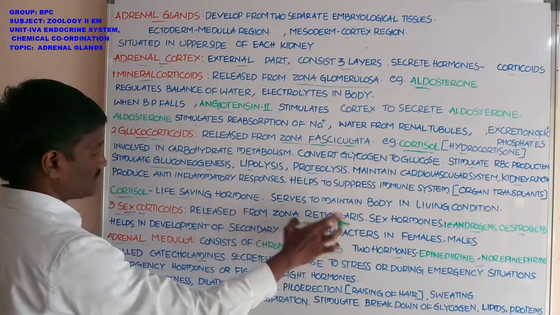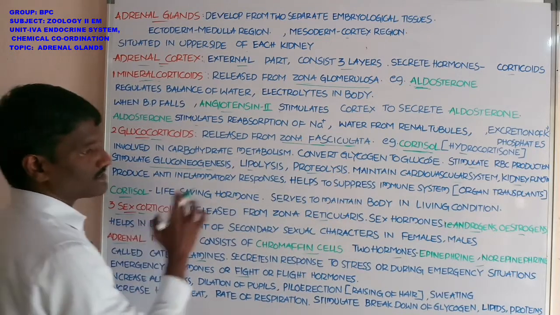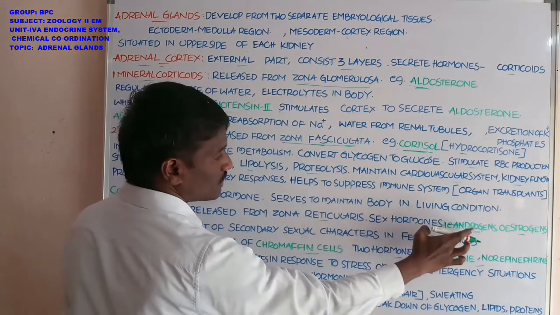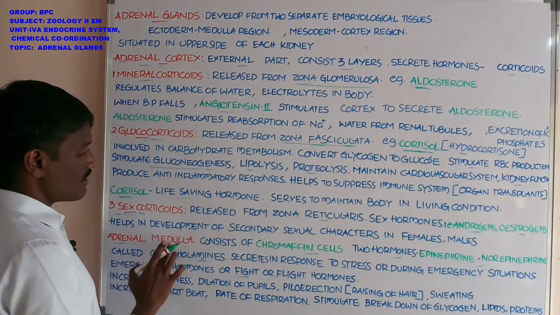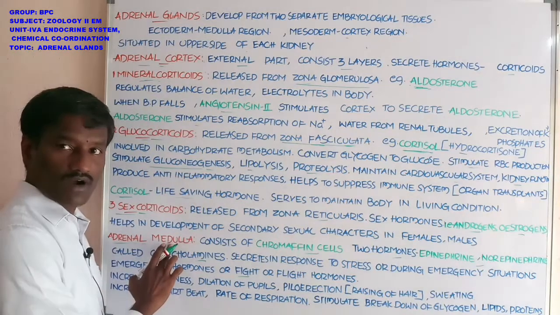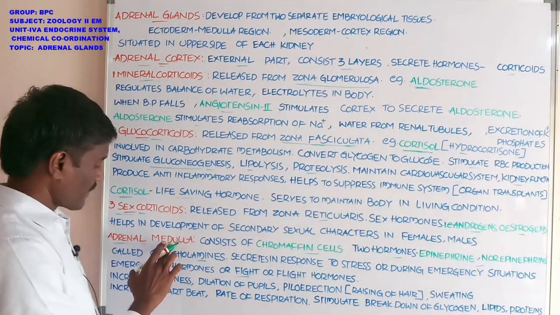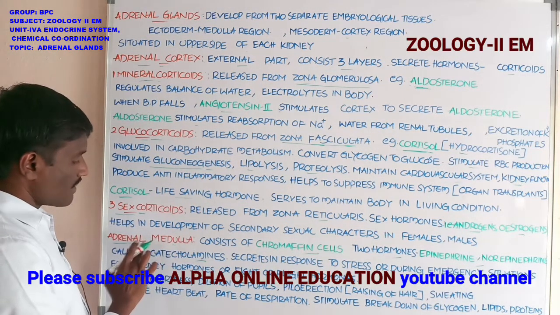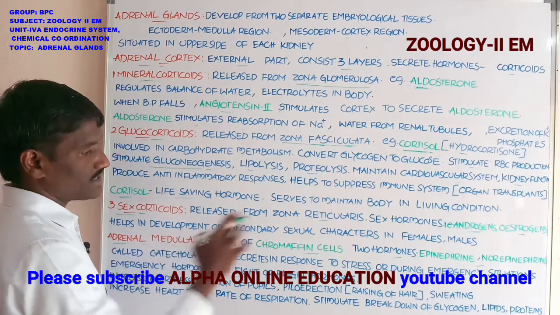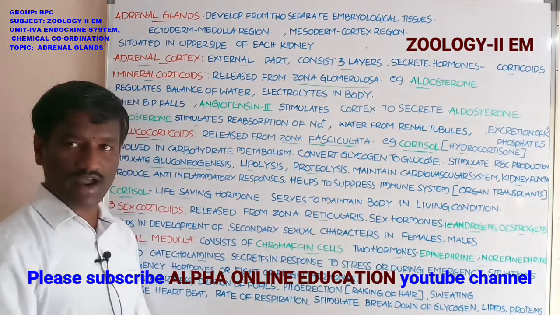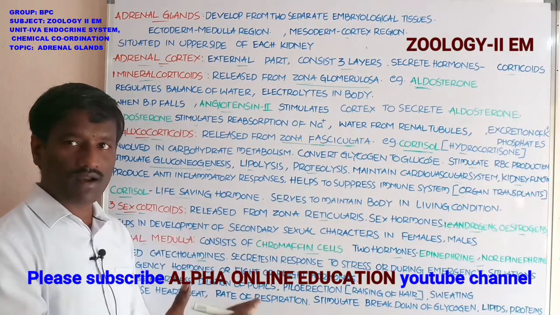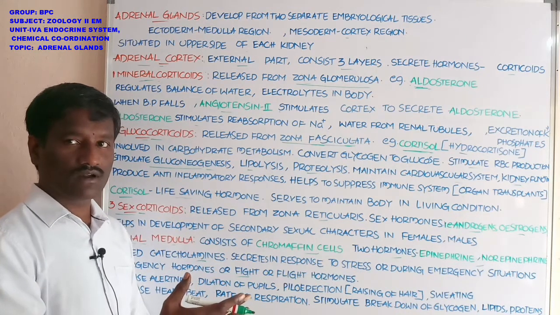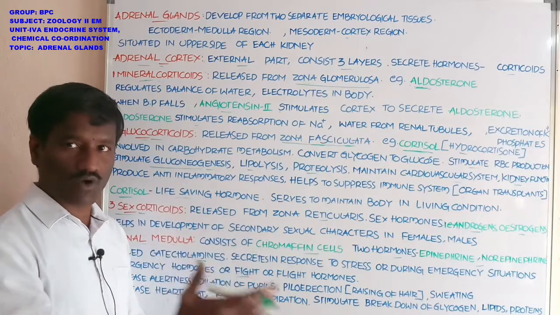Zona reticularis secretes sex corticoids, for example sex hormones, androgens and estrogen. The adrenal medulla, the inner part of the adrenal gland, secretes two hormones, adrenaline and noradrenaline, also called epinephrine and norepinephrine. These are collectively called catecholamines.